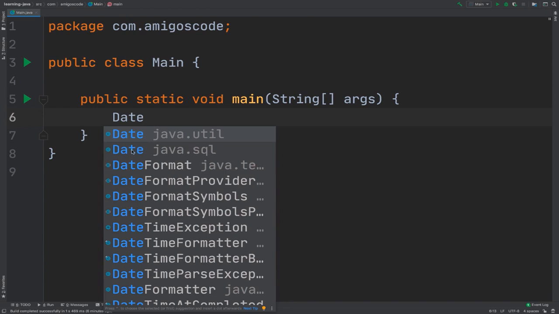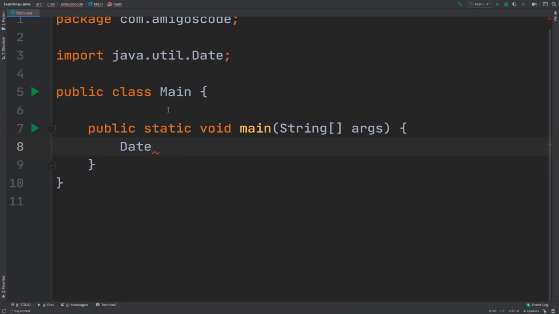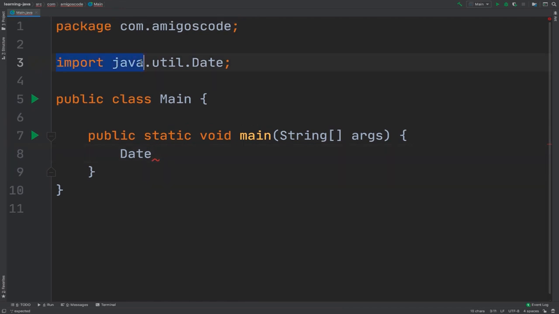So this date right here, you should be using it when working with databases, so dates for databases, and then this one when working with non-SQL dates. But basically, if I select the first one, you can see that we have this import statement right here. This simply says from this package, so java.util, give me this date class so I can use it, right? So now I can simply say date equals to new and then date, right?